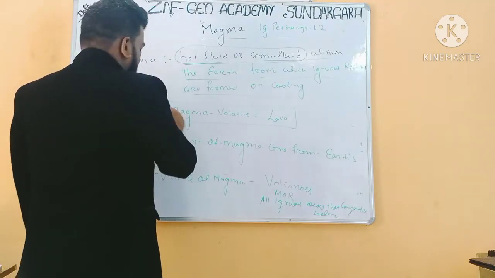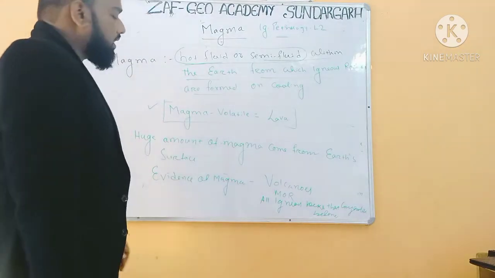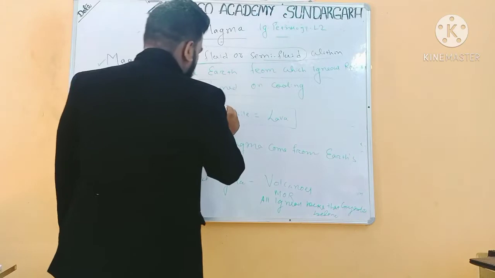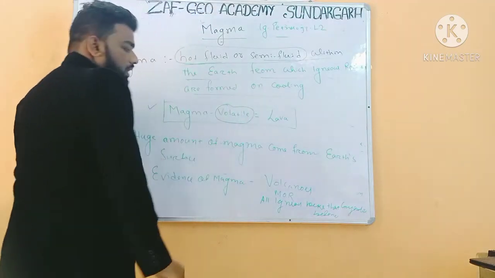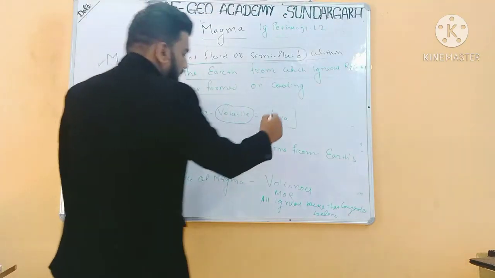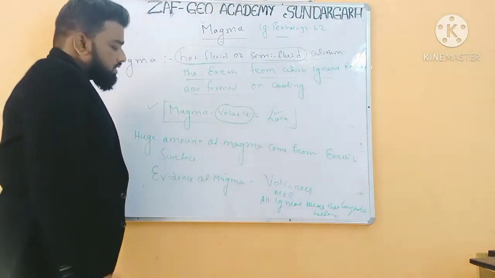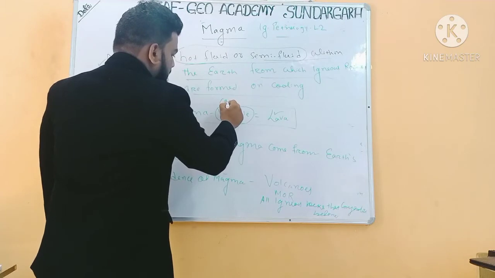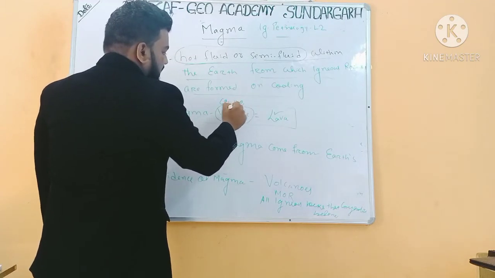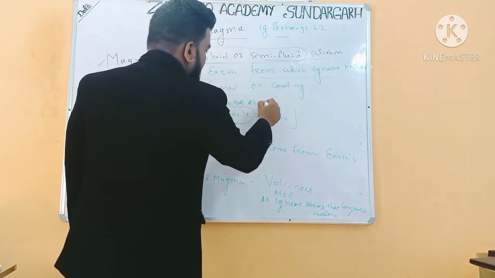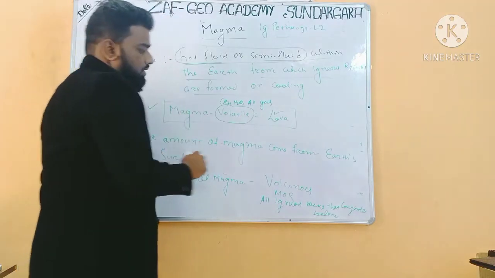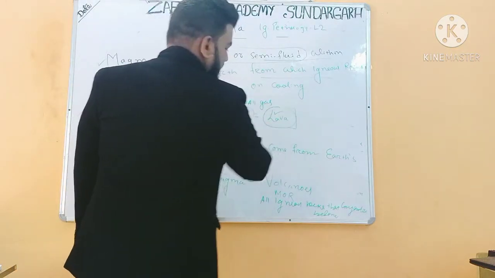Here I have written magma minus volatile is equal to lava. So when volatiles escape from the magma, it gives rise to lava. When the magma comes to the earth's surface, the volatile matter like CO2, H2O and other gases escape from the magma, and we know this as lava.